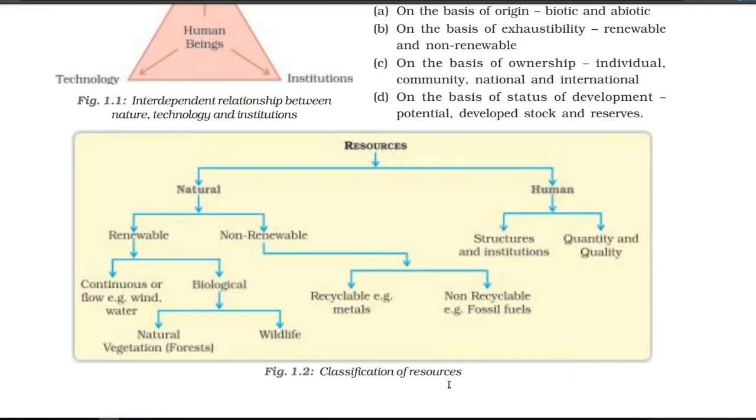Here, one classification of resources has been given. First of all, resources are given of two types, natural and human. Of course, by nature, whatever natural resources we have, and by human, man-made resources. Under the natural we have renewable and non-renewable. Under renewable we have two types, continuous and biological. Under biological again there are two types, natural and wildlife. Under the non-renewable we have recyclable and non-recyclable. Under the human we have structures and institutions, and quantity and quality.